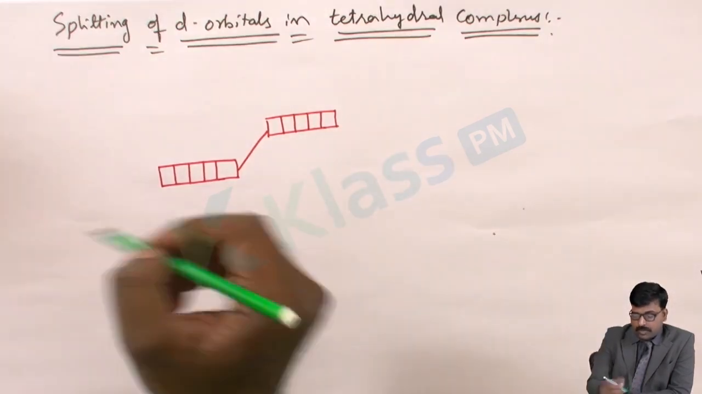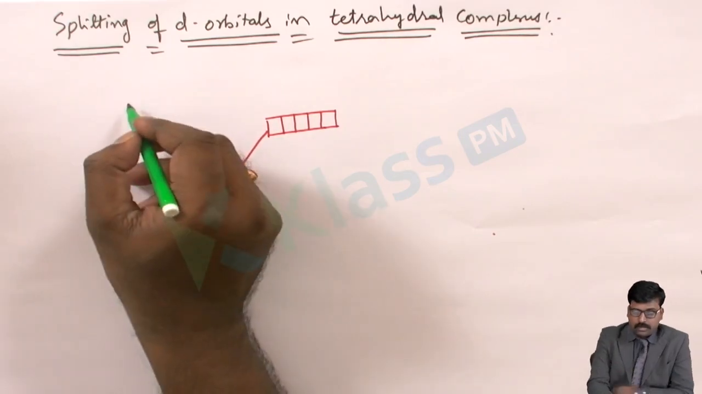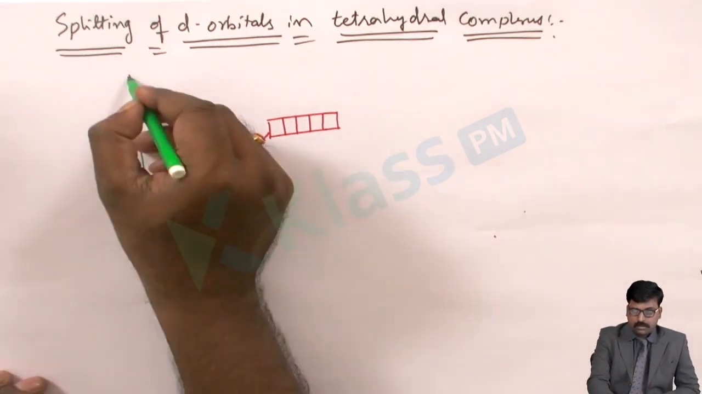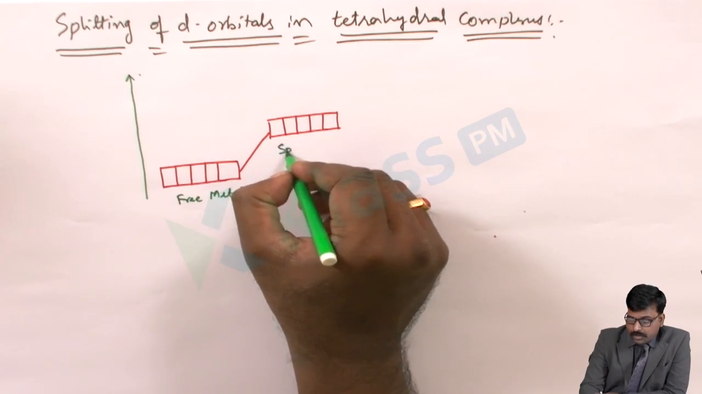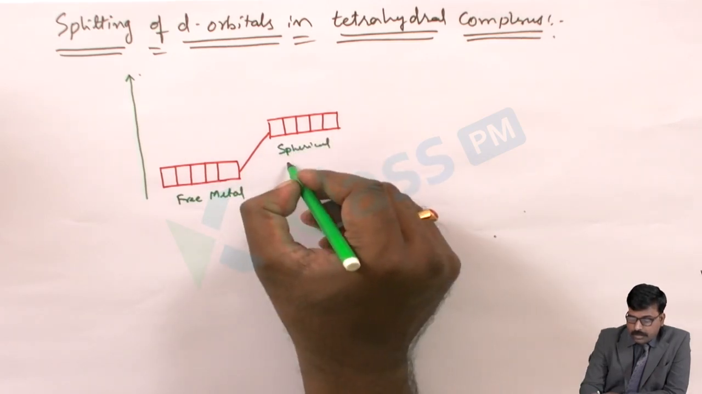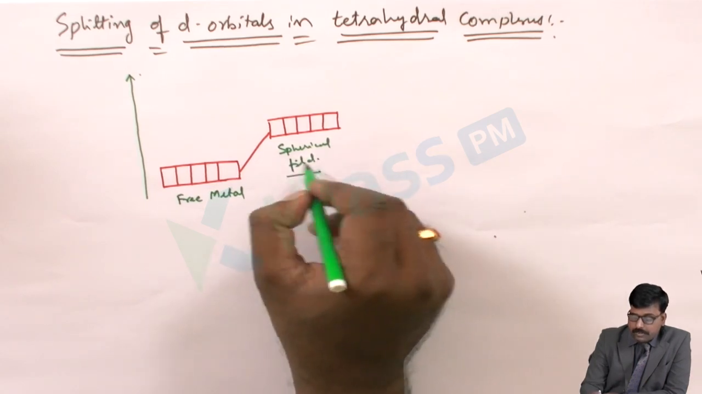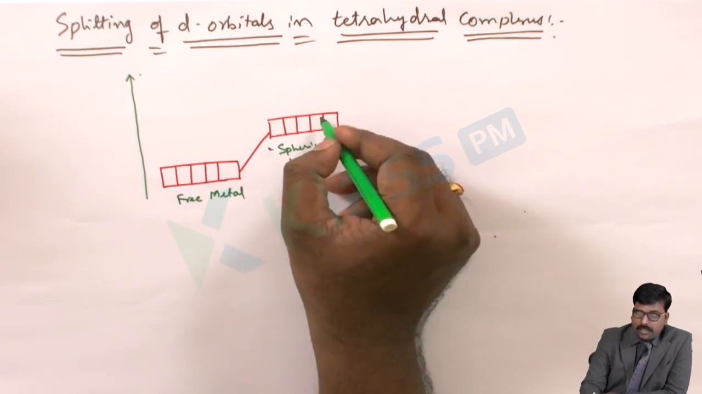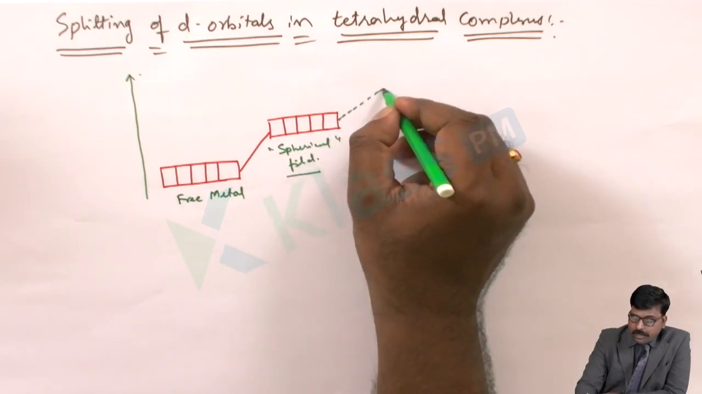D orbital, the free metal ion. This is the energy. Then this is the spherical electrostatic force influenced. So the spherical field has been created, so the energy is increased. From here, it will split into